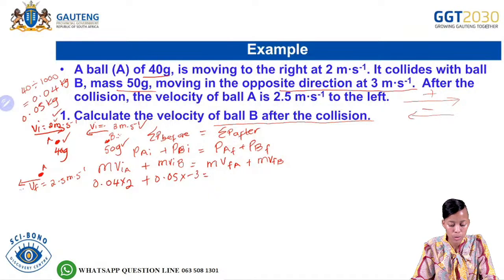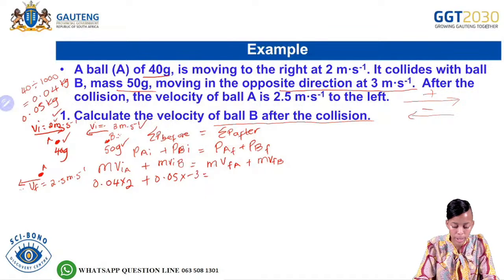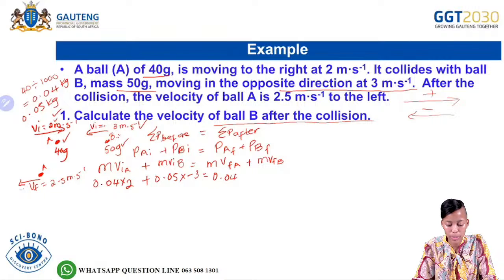And then after the collision, what happens? The mass of ball A is given as 0.04 multiplied by the final velocity of object A. It said that after the collision, the velocity of ball A is 2.5 meters per second to the left.